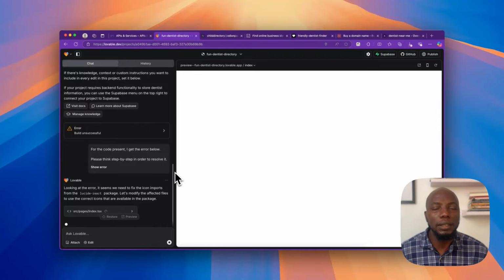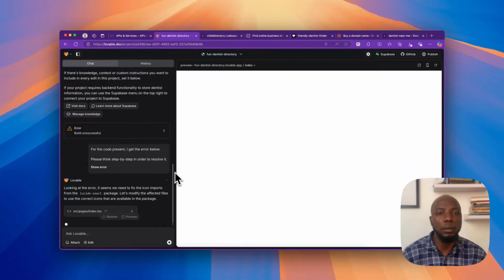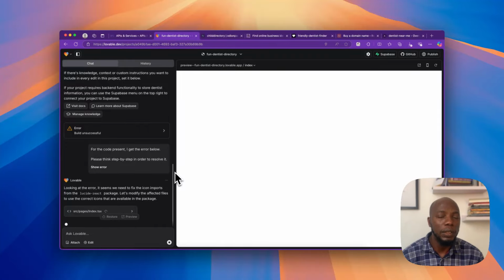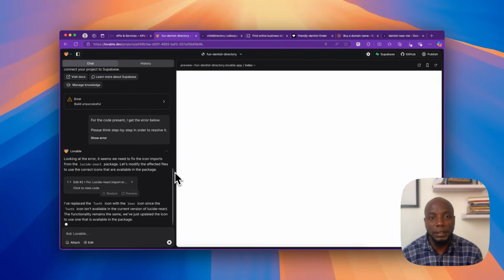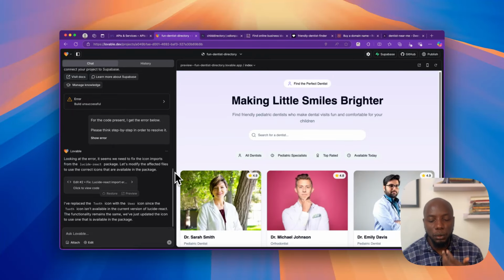So this is another thing that I think if you're using Lovable AI to build your web application, do know that you're going to encounter maybe some difficulty, and your web app is going to be as good as the prompt you're writing. So you have to be able to notice, and you need to have a clear view of what you want, right? So that you are able to prompt very, very well.